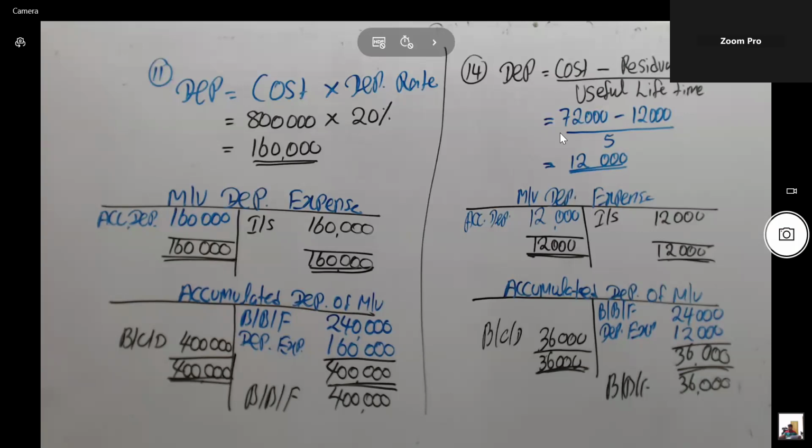And straight line method, there are two equations: cost value into depreciation rate, or cost minus residual value divided by useful lifetime.